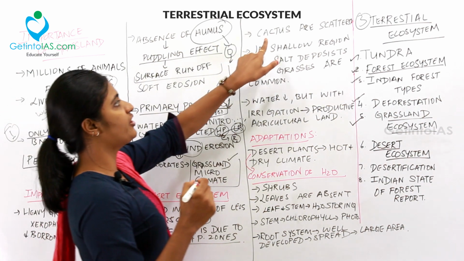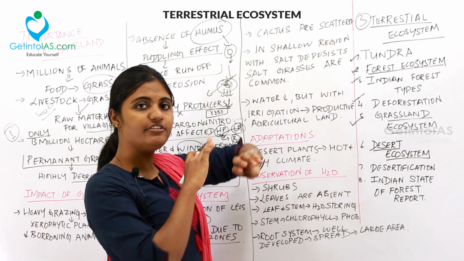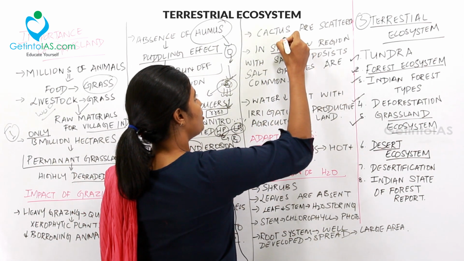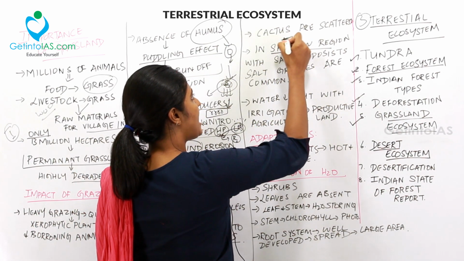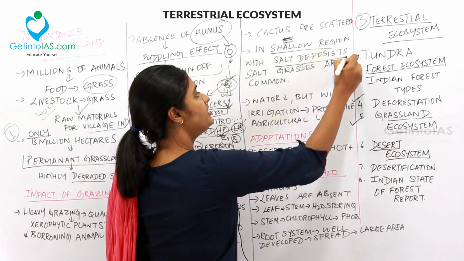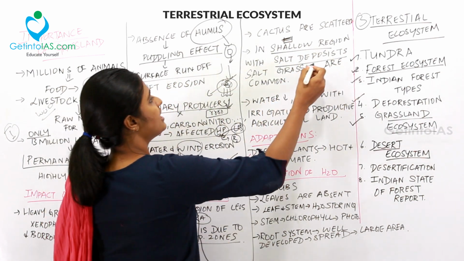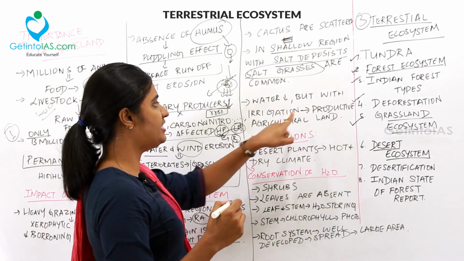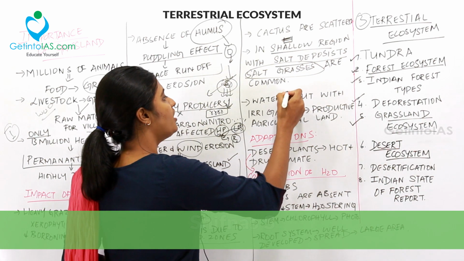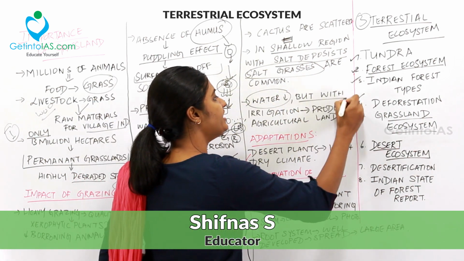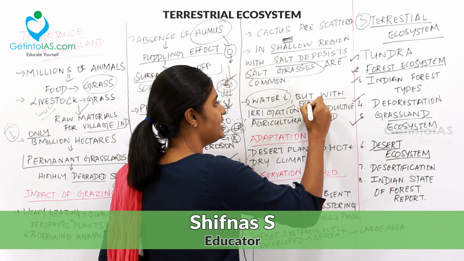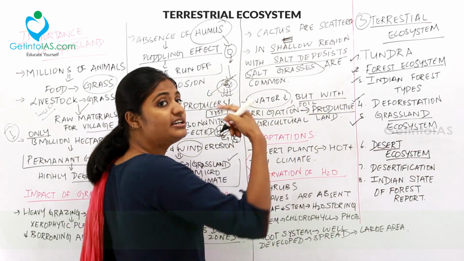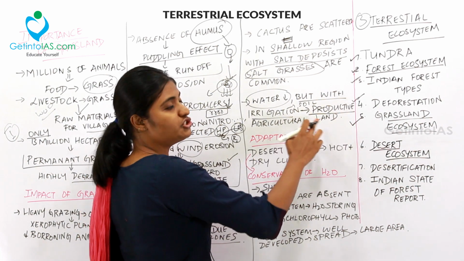And then the next point is that cacti are scattered everywhere in the desert ecosystem, and in a shallow region, I mean not a very deep region, if there is a shallow region with salt deposits, salt grasses are common in that place. And then the water is less, but with irrigation in the desert, if you irrigate the land with good soil, it will lead to increasing productivity. That is, it will turn into productive agricultural land.